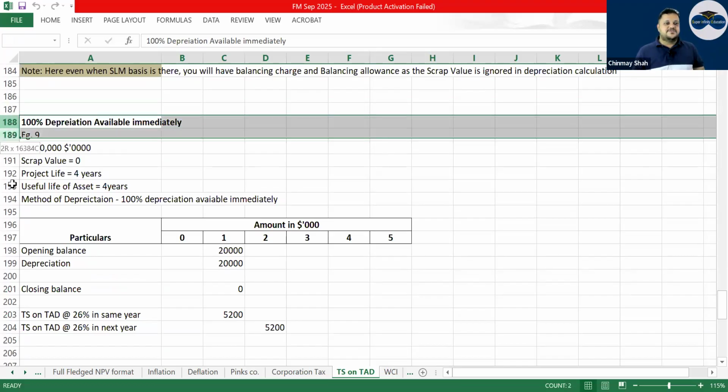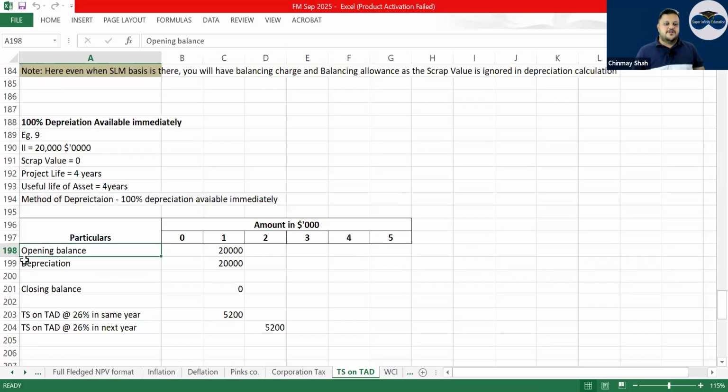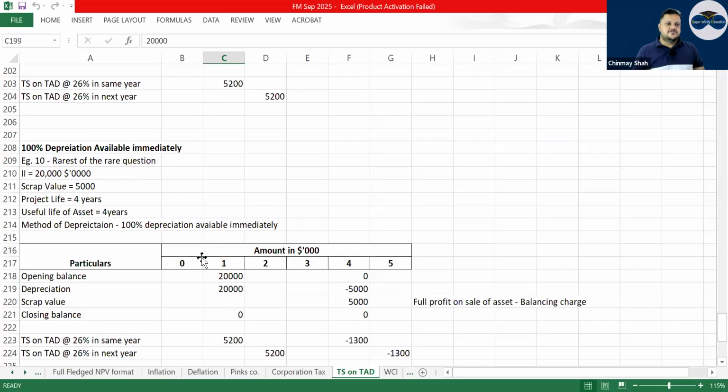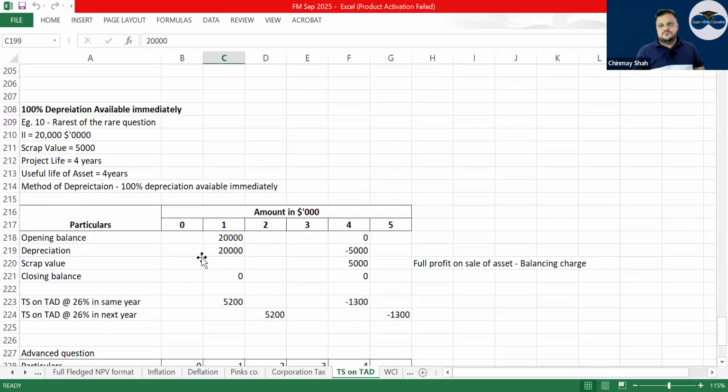Then 100% depreciation available immediately. In this, what will happen? Same 0 year, but even if the asset is taken today, depreciation will be available at the end of the first year, and tax savings will happen in the first year if same year, and if next year it will happen in the second year.